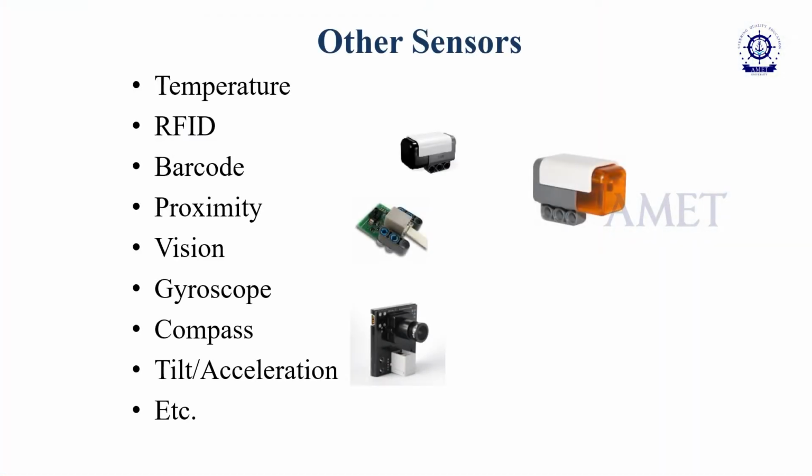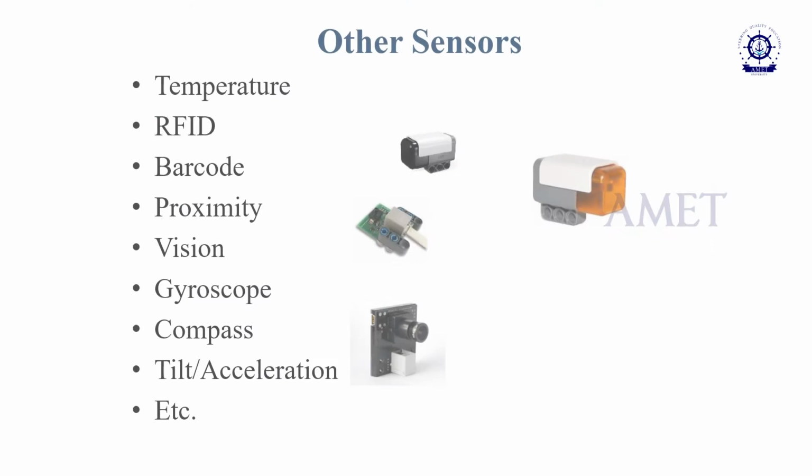What sensors are there? We can see the temperature sensor, or a barcode reader used in purchasing products in the supermarket, where items are accounted for by means of a barcode. Then the next one is proximity. In general, the application of sensors is classified into two types: the proximity sensor and the tactile sensor.